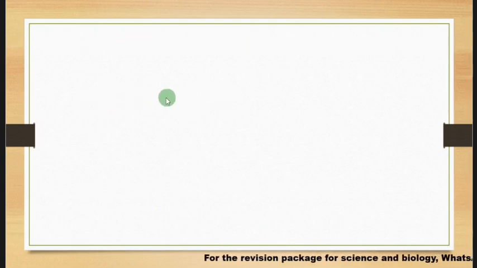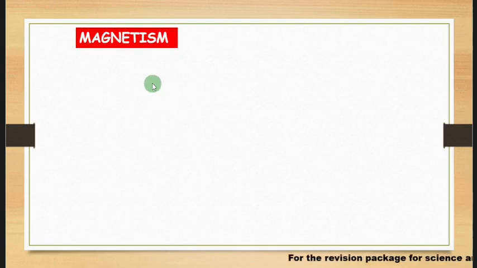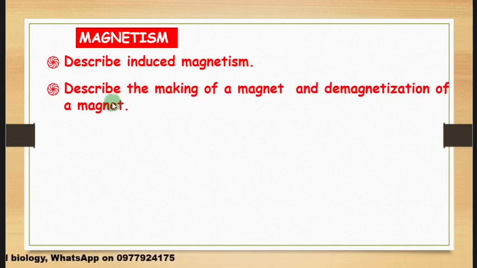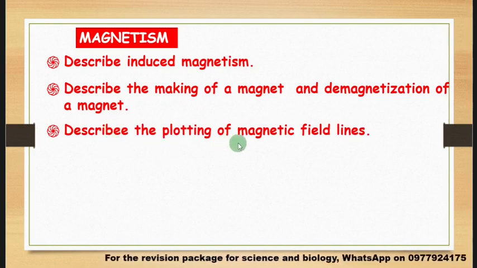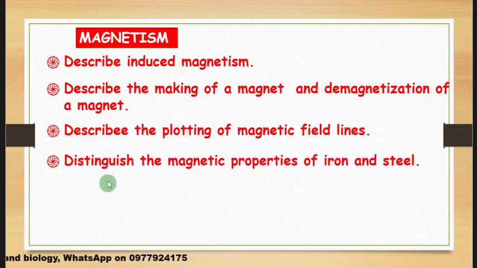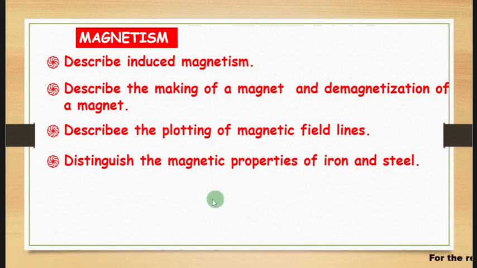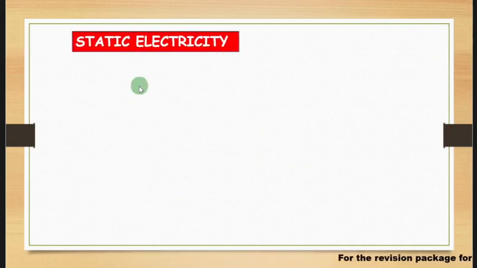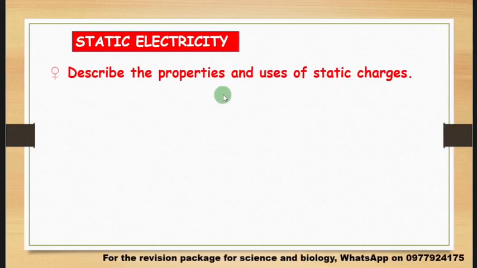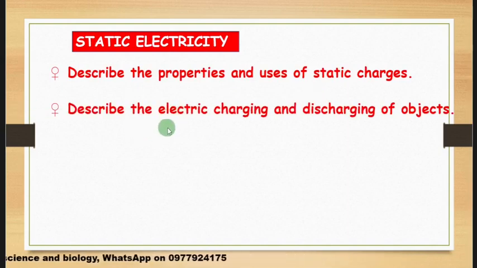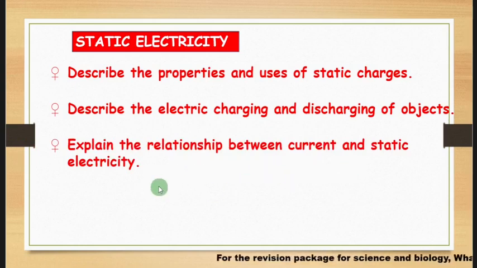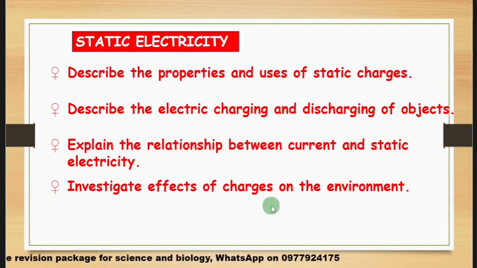and also describe uses of lenses in everyday life, and also look at magnetism, highlighted in red. So under magnetism, you need to know how to describe induced magnetism, and also describe the making of a magnet and the demagnetization of a magnet, and also describe the plotting of magnetic field lines, and distinguish the magnetic properties of iron and steel, and describe the uses of magnets. And then you look at static electricity, also highlighted in red. Here describe the properties and uses of static charges, describe the static charging and discharging of objects, explain the relationship between current and static electricity, investigate effects of charges on the environment.